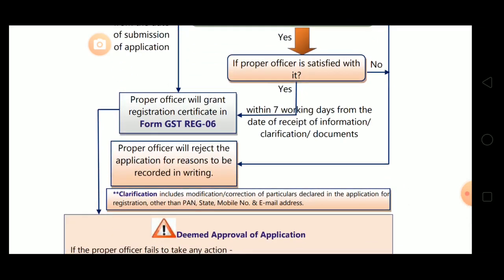Now they have defined that clarification includes modification, correction of particulars declared in the application for registration other than PAN, state, mobile number and email address. Why have they excluded PAN, state, mobile number and email address? Because these are all already validated in the initial stage, so they won't require further clarification on this.